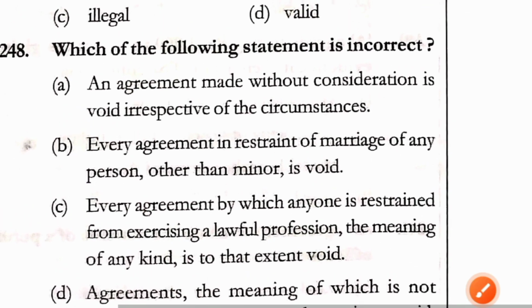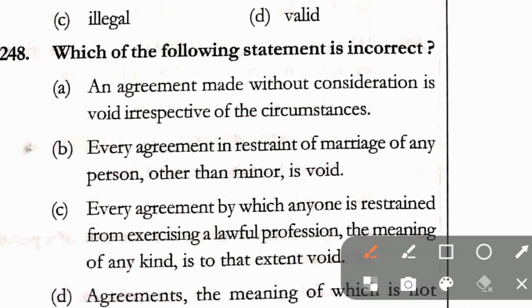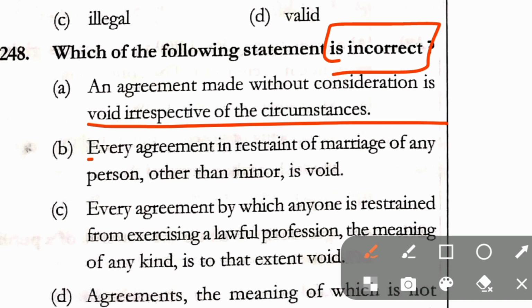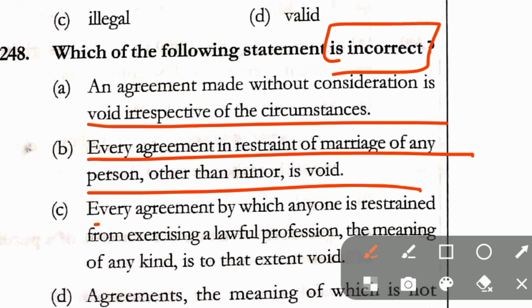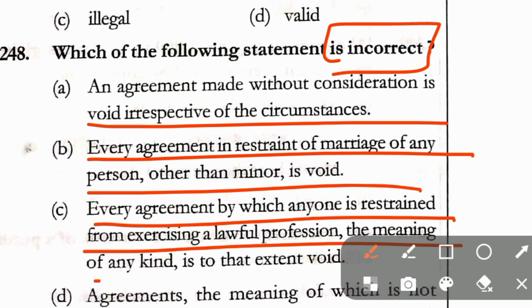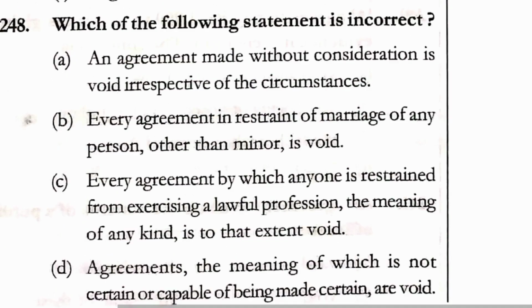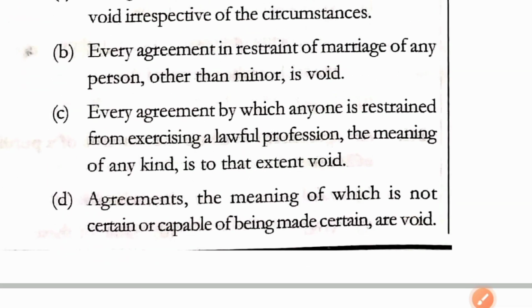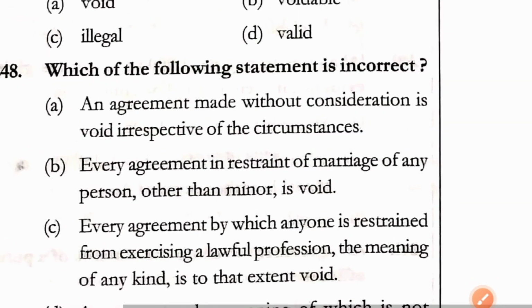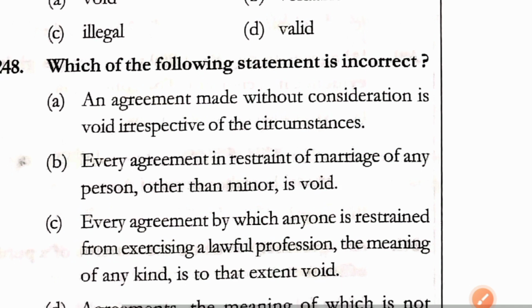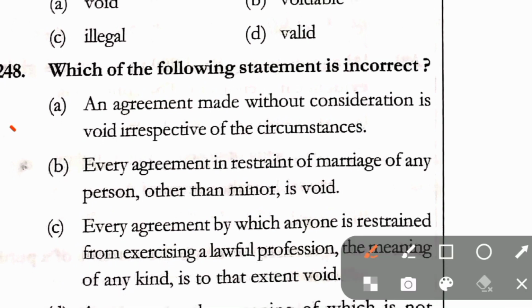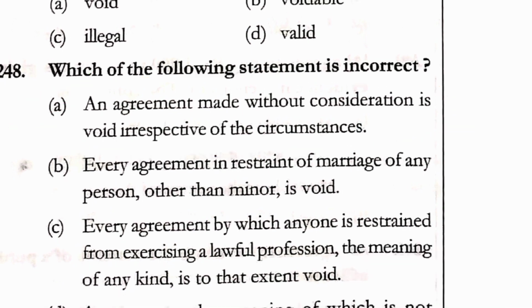Question number 248. Which of the following statement is incorrect? Option A, an agreement made without consideration is void irrespective of the circumstances. Every agreement in restraint of marriage of any person other than minor is void. Every agreement by which anyone is restrained from exercising a lawful profession, trade or business of any kind, to that extent is void. And option D, agreements the meaning of which is not certain or capable of being made certain are void. Here in question number 248, correct answer is option A. Option A is the incorrect statement.